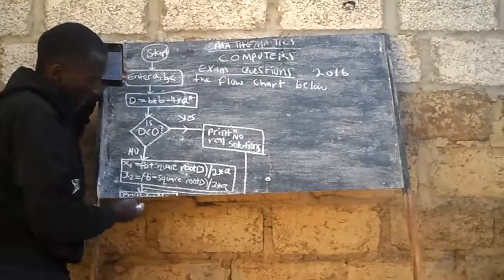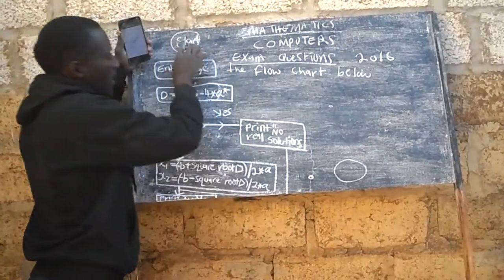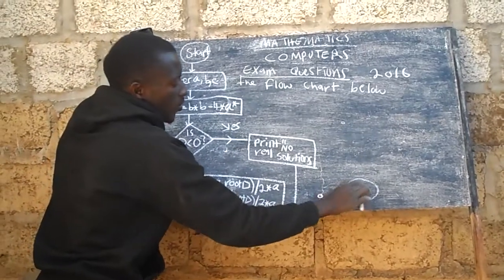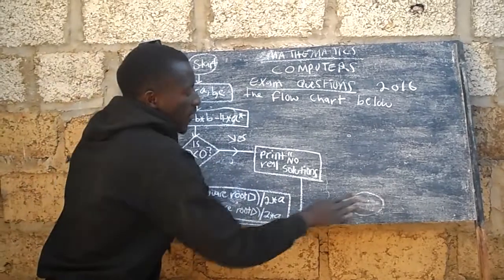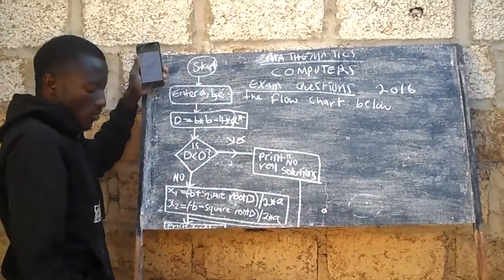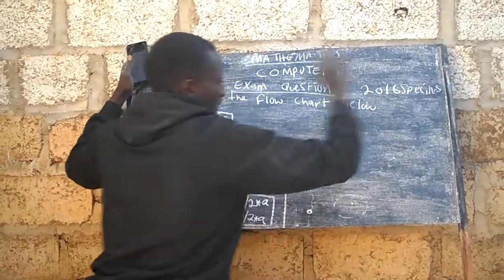There is a symbol for stop, just as there is one for start. Okay? So if you have this paper, look for the 2016 specimen, which is showing the new syllabus.